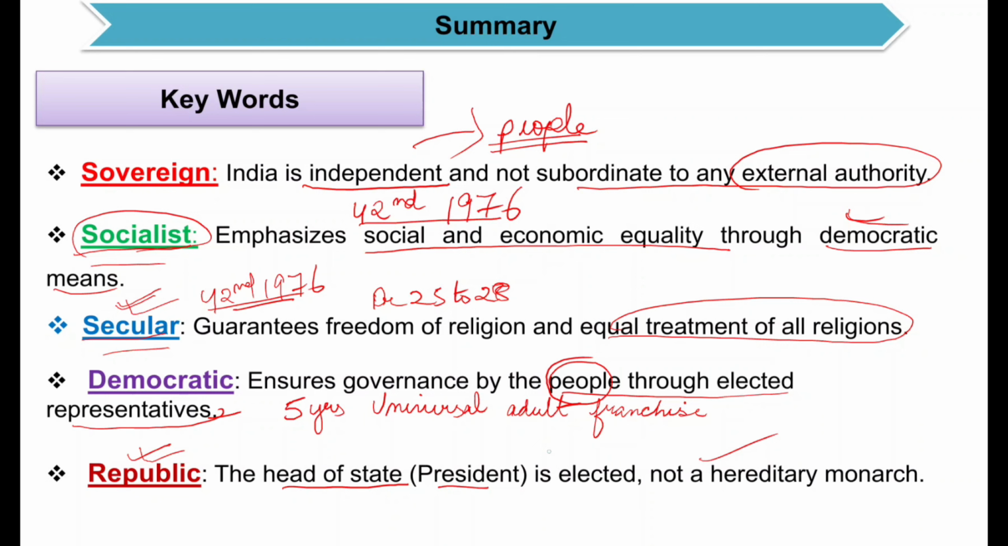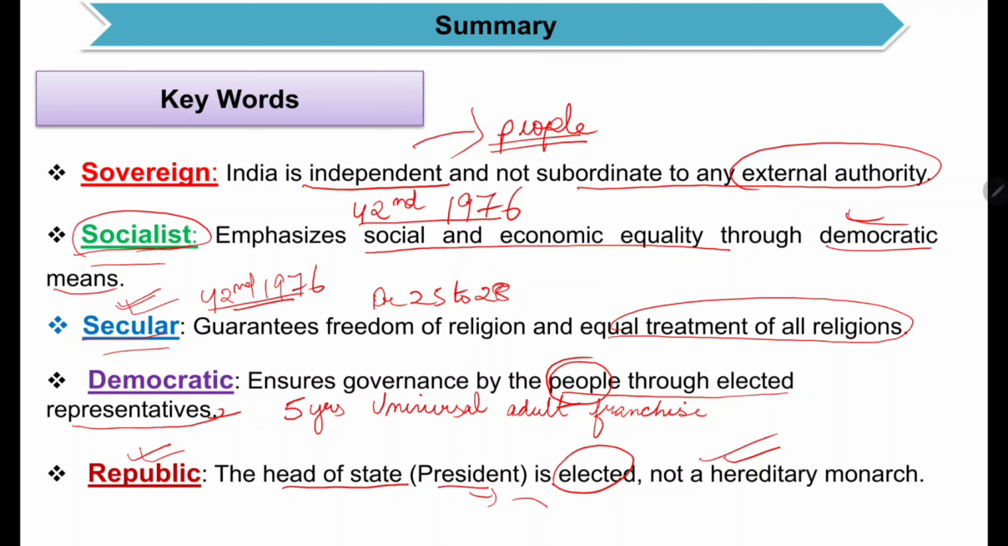That means in India the head of the state, that is the president, is elected, but it is not hereditary. It means that the president's sons will not become the next president. The president will be elected indirectly by the people. Only then will he become the head of the state. India is not a monarchical country where the head used to be the king or the queen, but India is a republic country.